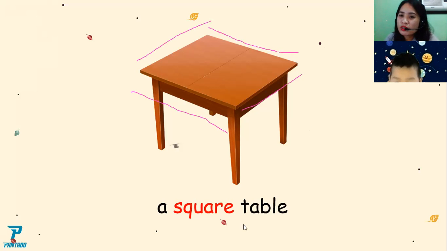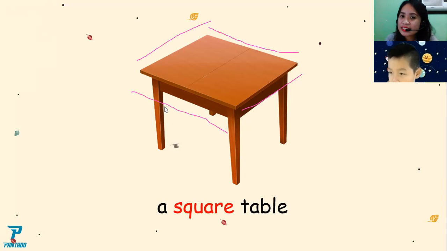This is called square because square has 4 sides, like 1, 2, 3, 4. Understand? Okay. And another thing. They are also called square because the sides have the same size.